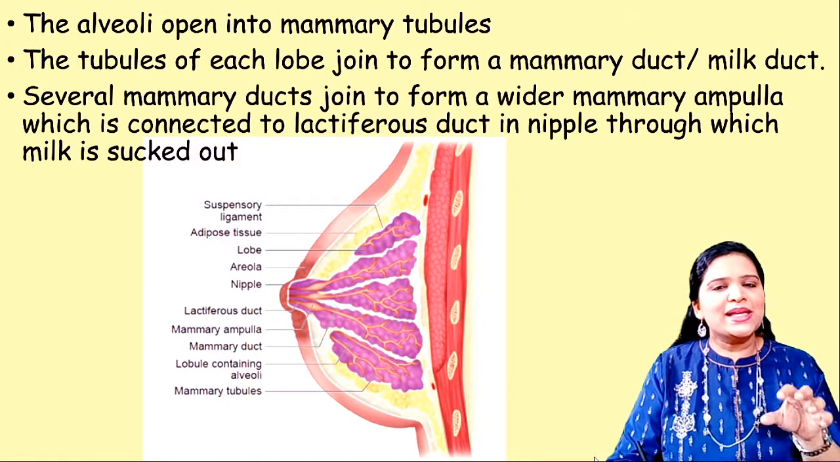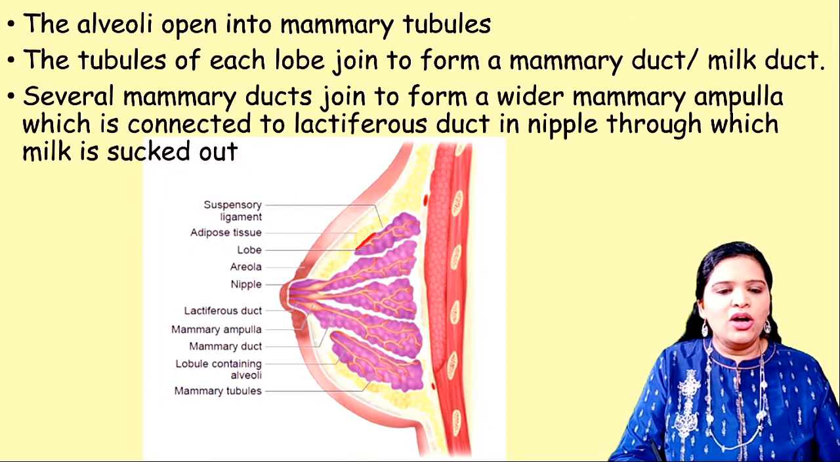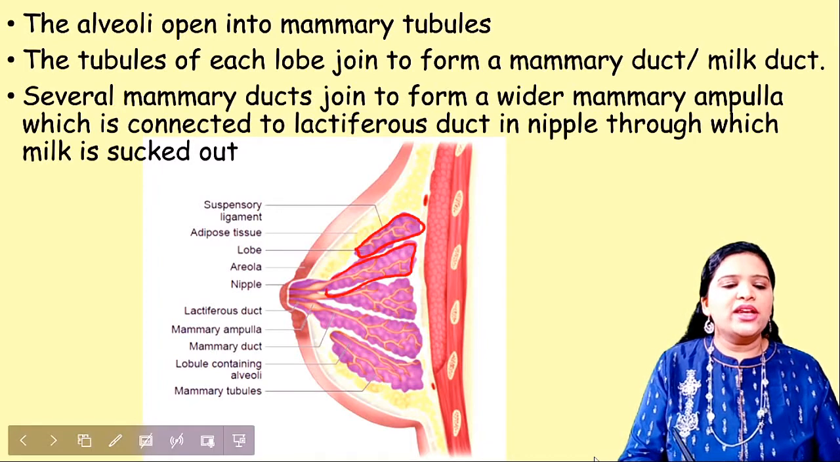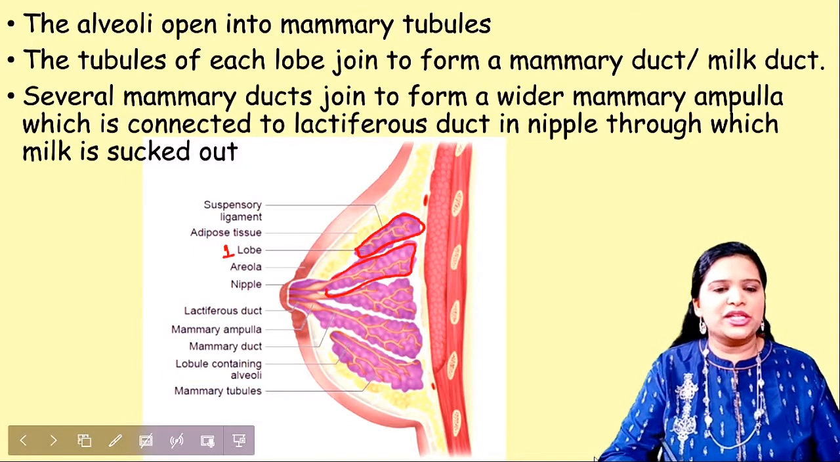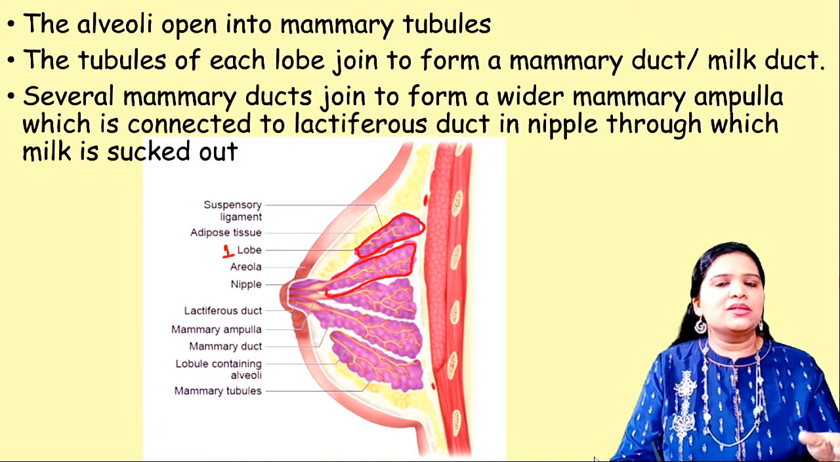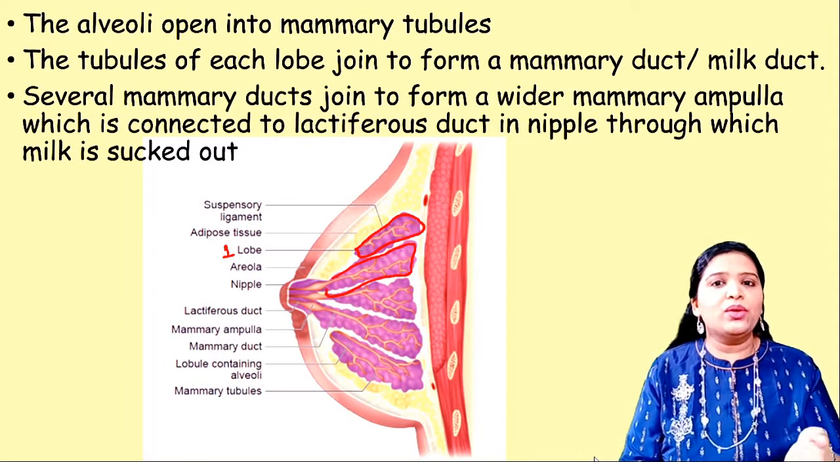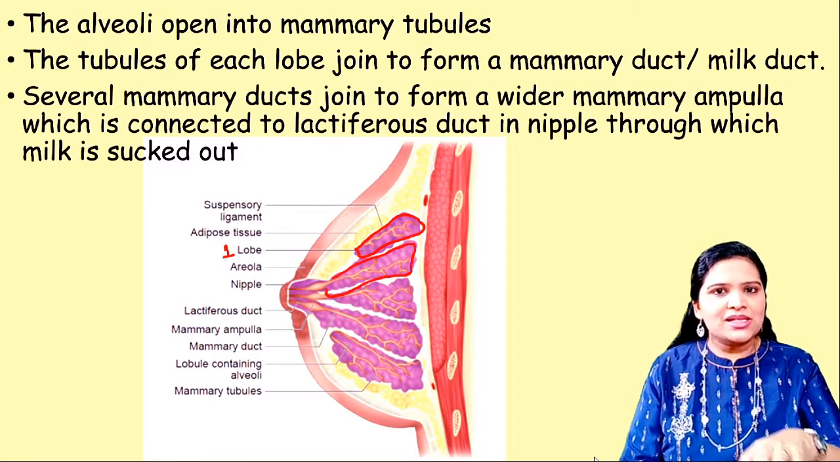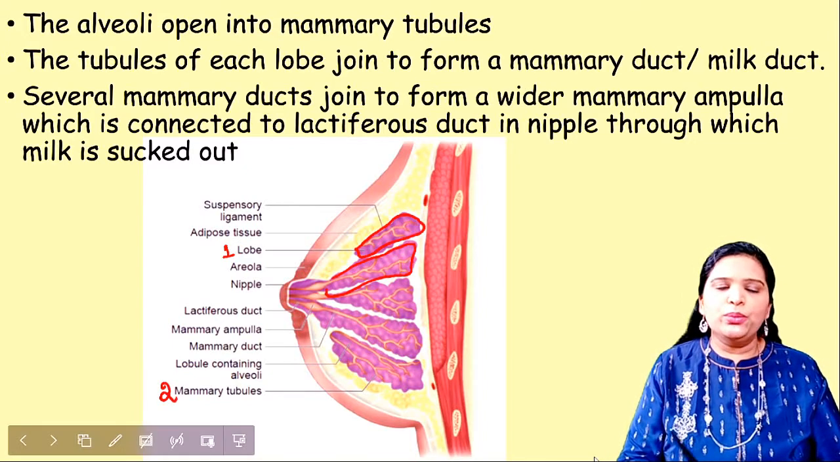So let's see some more detail with this picture. All these violet color structures are the mammary lobes. There are more than 15 to 20 mammary lobes. Mammary lobes are again segmented into lobules. Each lobule contains alveoli. Alveoli contain epithelial cells. Epithelial cells secrete milk. That milk gets collected and comes out through mammary tubules.